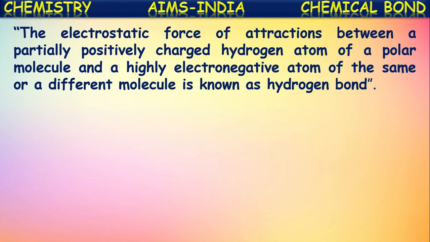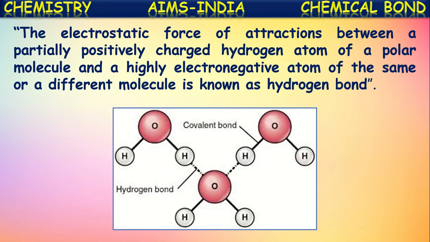See here, if you consider water molecules, we know in the water molecule formation, each hydrogen shares a pair of electrons with the oxygen atom. There is a mutual contribution of one electron from hydrogen and oxygen, and thus they form a covalent bond. But out of these two, oxygen is more electronegative. It pulls the pair of electrons towards it slightly because of high electronegativity, and thus it creates a slight negative charge on it.